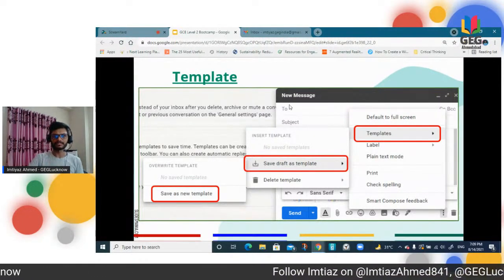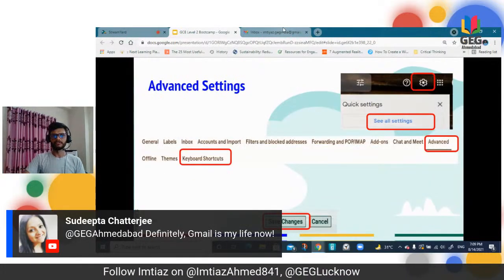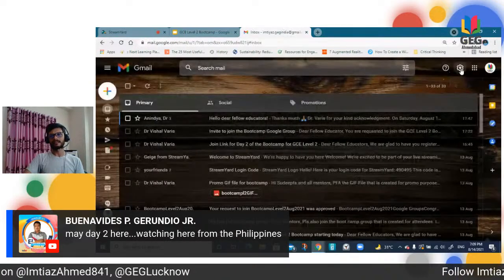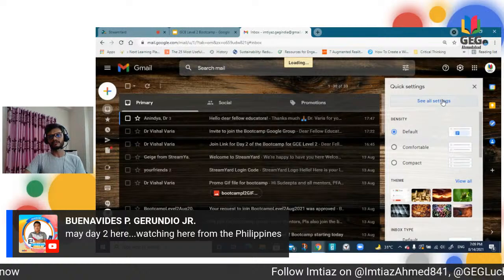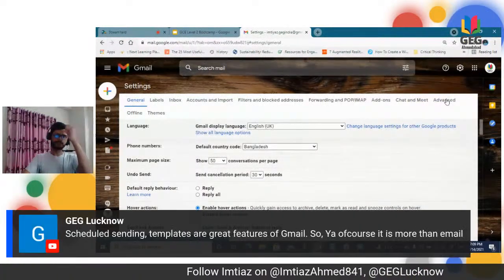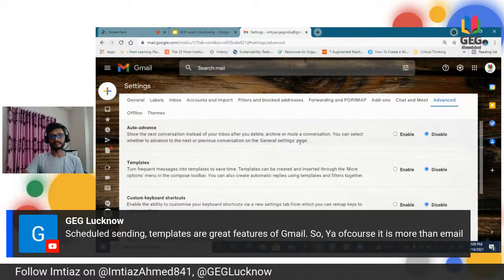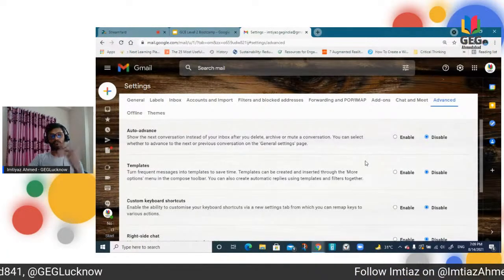Now, without wasting much time, I'm going to give a demo of how we are going to do all this work. I'm going to take you to my Gmail, and directly go to the gear icon to open the settings. I'm going to click see all settings, and then immediately go to advanced. What are the advanced settings and how many are there? You first need to enable the settings if you want to use some features there.